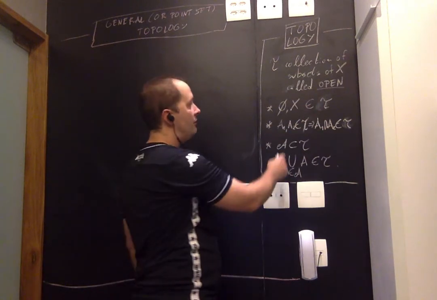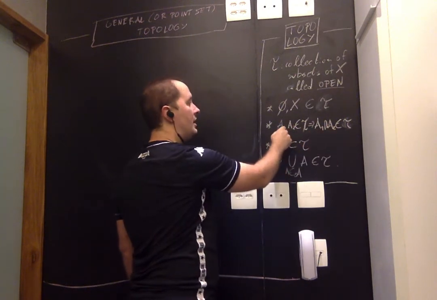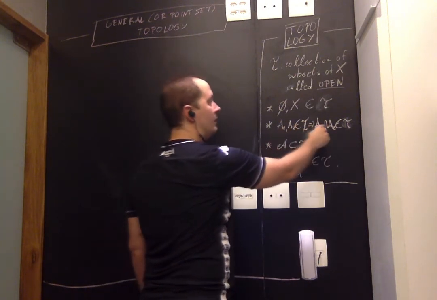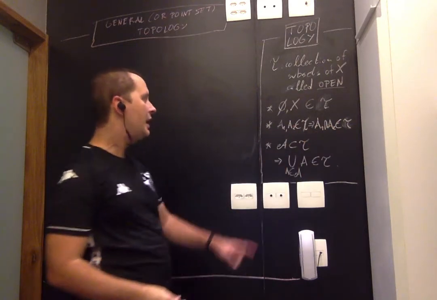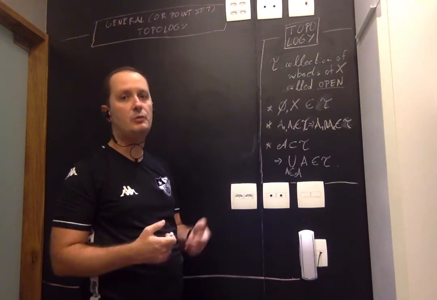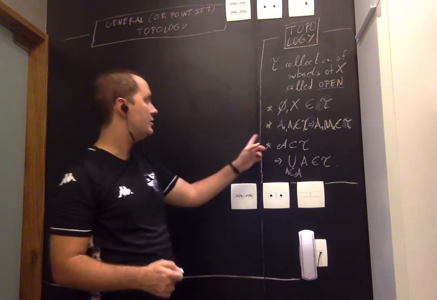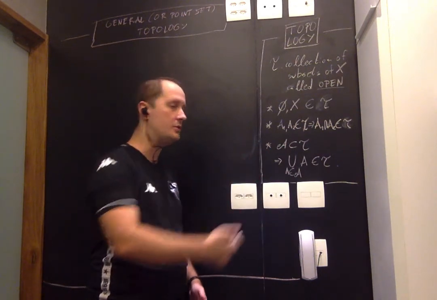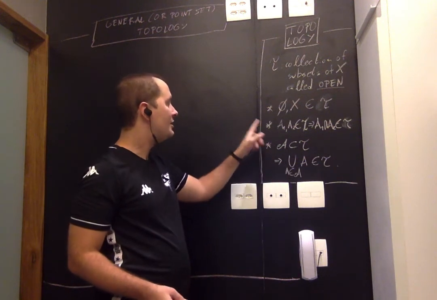Second property is that if I have two open sets, their intersection is also open. So if A1, A2 belong to tau, the intersection of A1 and A2 also belongs to tau. And you can easily check by induction that if this is true of two sets, it's true of any finite number of sets. So if A1, A2 up to An are open, it means that the intersection of A1, A2 up to An is also open. You can prove that by induction. Okay, but this is property number two.